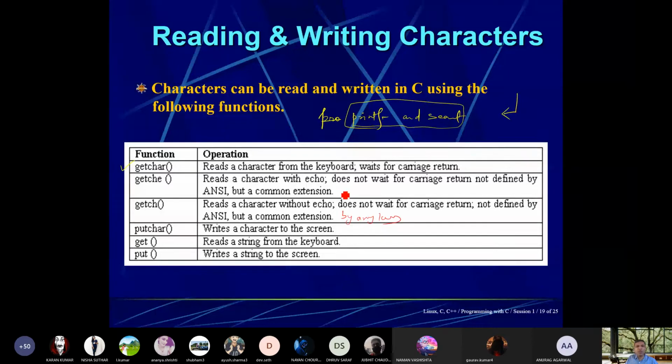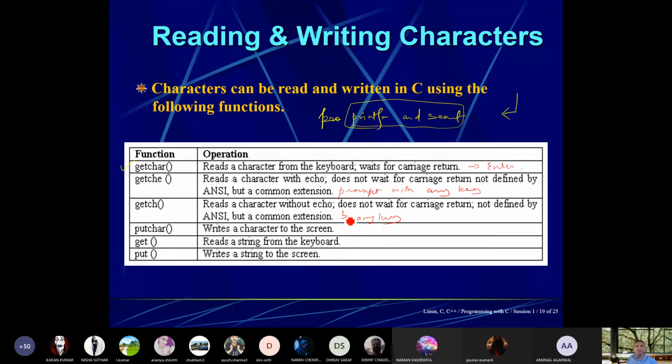This will give you a prompt to press any key to exit from this program, while with getchar, the enter key is a must.